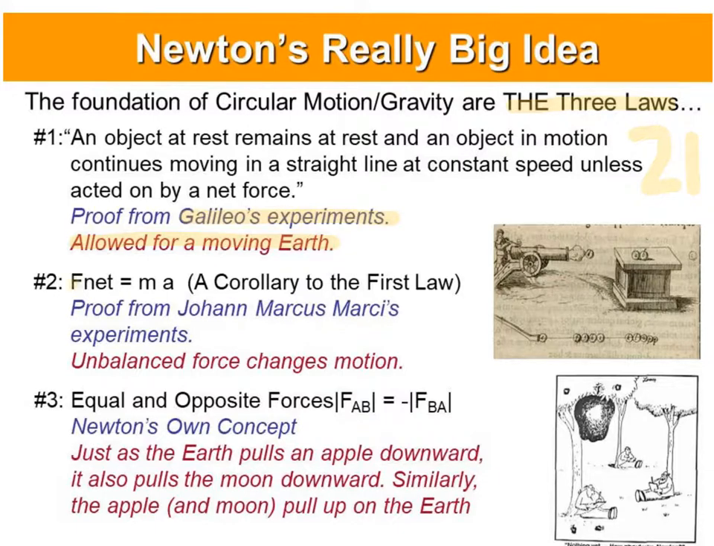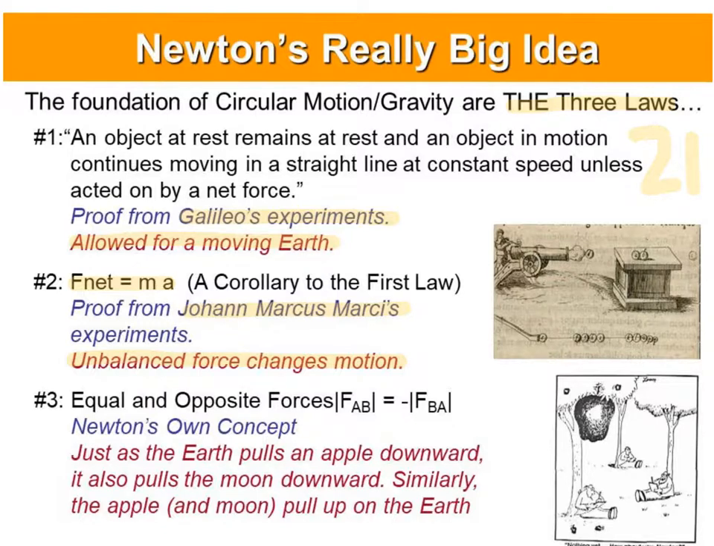The second law, F net equals ma, came from Johann Marcus Marci. He was personal physician to the Duke of Bohemia, and he borrowed one of the Duke's artillery crews and had them fire cannonballs into one another. From this, he proved that acceleration was inversely proportional to mass. This allowed Newton to say that unbalanced force changes motion. The Earth wants to go straight, however there is an unbalanced force of gravity which will now cause acceleration, moving the Earth in a circle.